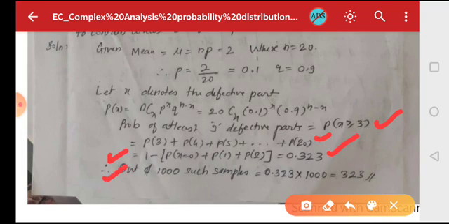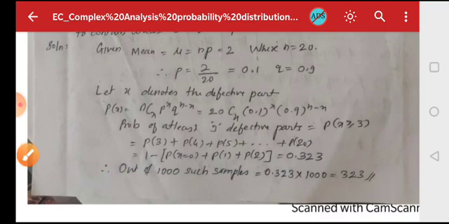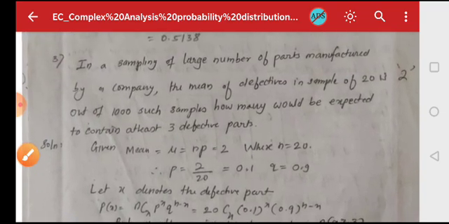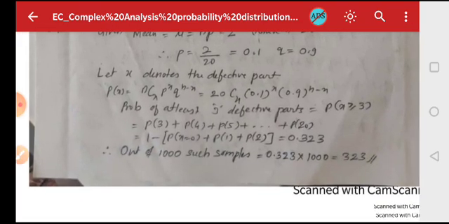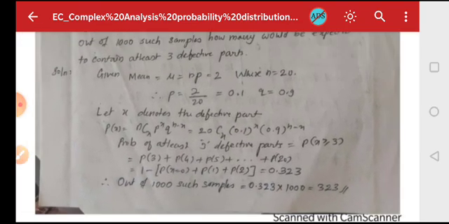Then what about out of 1000 such samples, how many will be expected to be defective? In that case it is 0.323 into 1000, which is 323 in number. So in sampling a large number of parts, out of 1000 samples, 323 are expected to contain at least 3 defective parts.